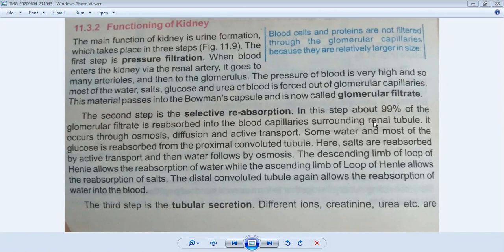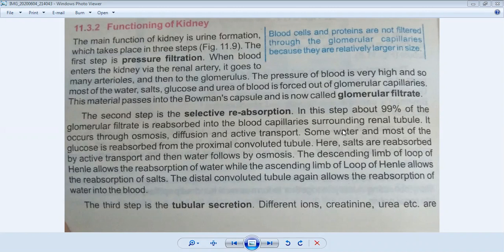After the glomerulus, it comes into the renal tubule. It is again reabsorbed, and it occurs through osmosis. Which processes happen over here? Osmosis, from higher concentration to lower concentration; diffusion, meaning reabsorption; and active transport, from lower concentration to higher concentration.